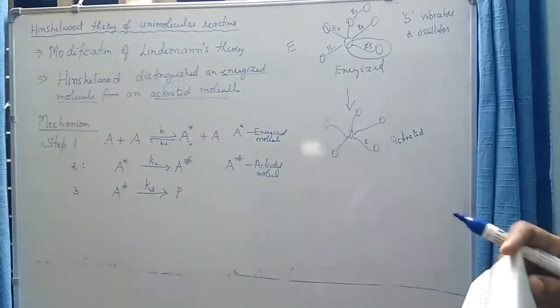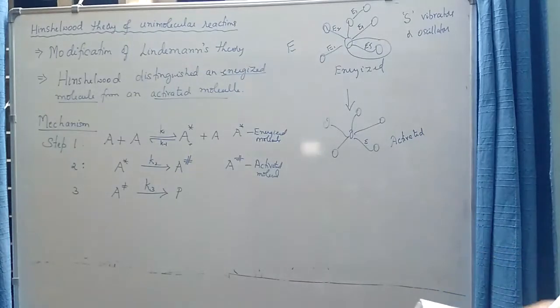Now let us go into some mathematics. We will skip the derivation part of all the mathematics, and we will consider only some important mathematical steps that were derived by Hinshelwood.